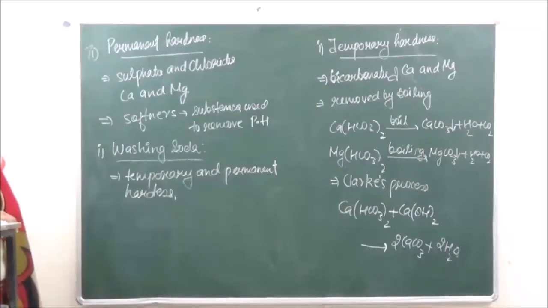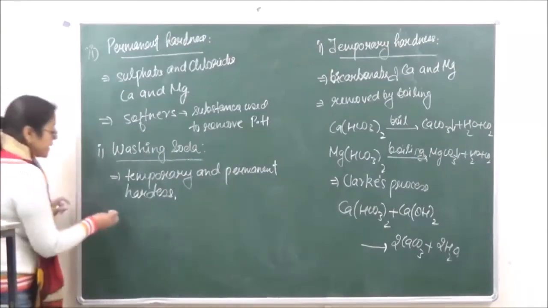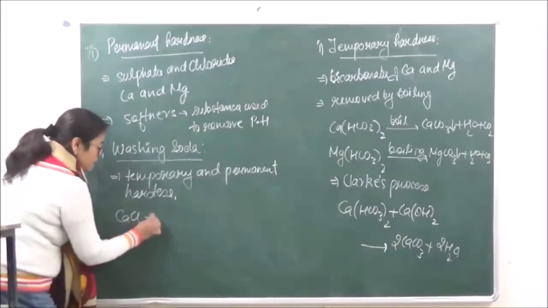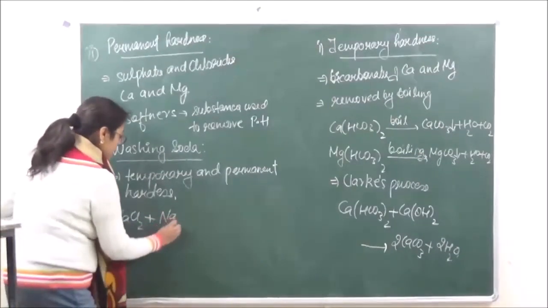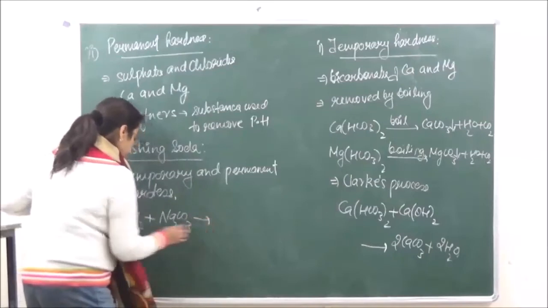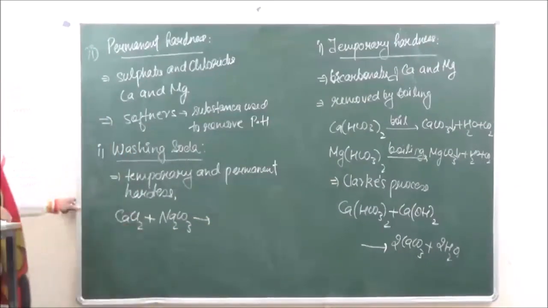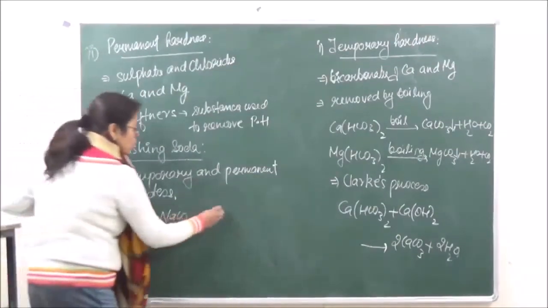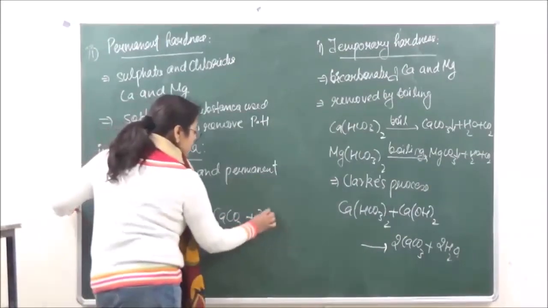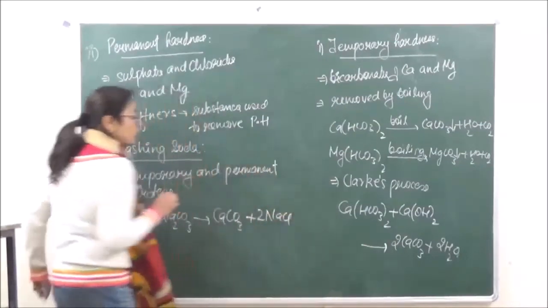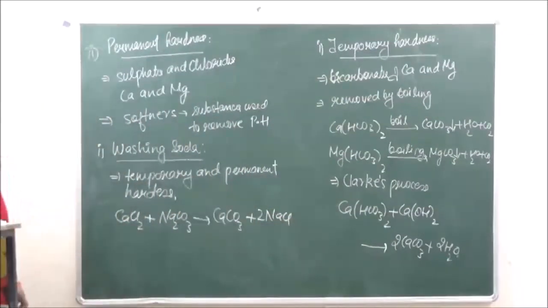So how does it remove it? We know that the permanent hardness is due to chlorides of calcium. We react it with sodium carbonate. We get calcium carbonate, which is insoluble and settles down, and sodium chloride, which is soluble in water. So this is how the permanent hardness can be removed.